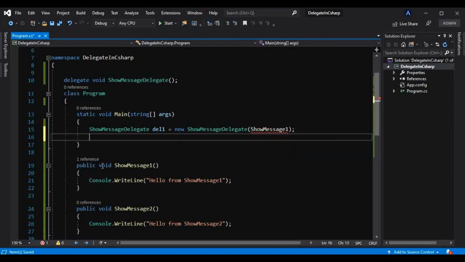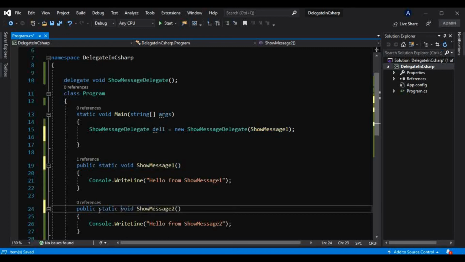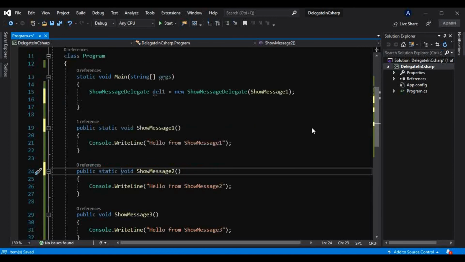Yes, and again we have to make that static because that is not an instance method. Okay, so as soon as I do that, that error goes away, and I will make that here as well and here as well.